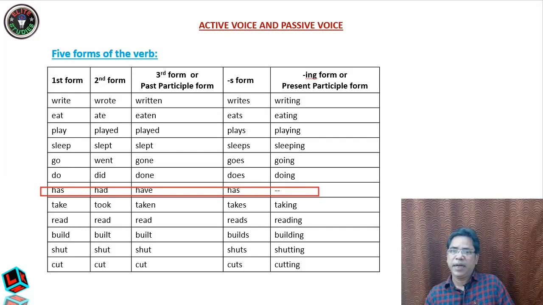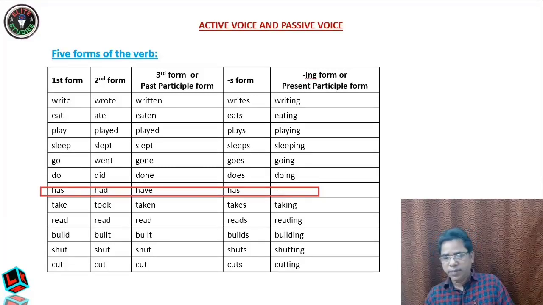I am having an umbrella. I am having 2 pens. No, it is better to say I do have a car. Never use ing. There are many verbs where we don't use ing. Understanding, knowing, we should avoid these. The most important thing is that we should try to avoid using having. These are some tricks and tips in English grammar. Instead of saying I am having 2 pens, it is better to say I do have 2 pens.